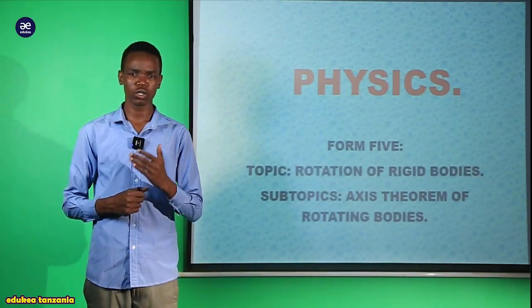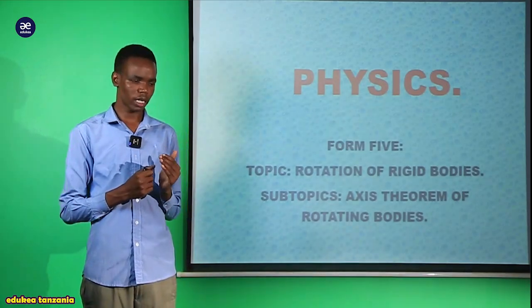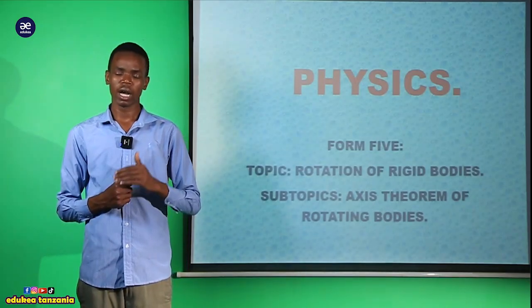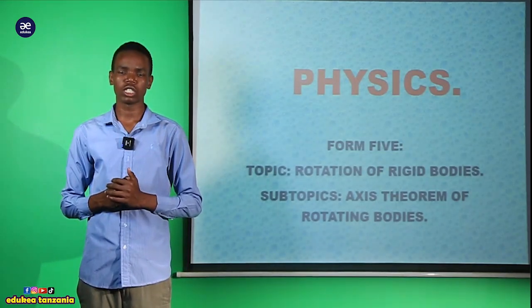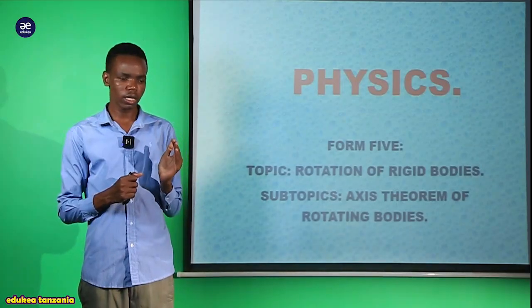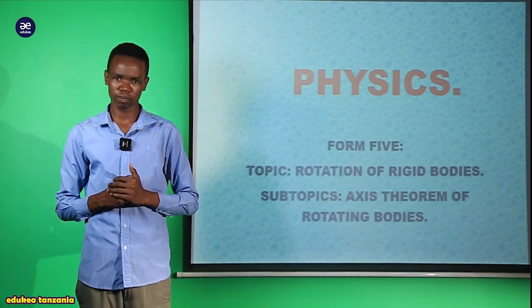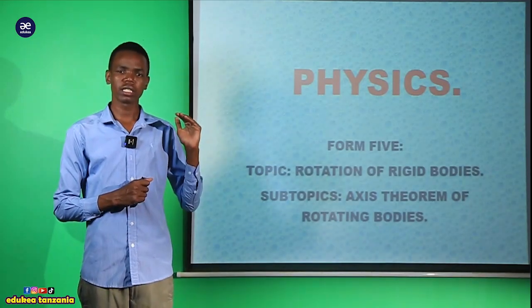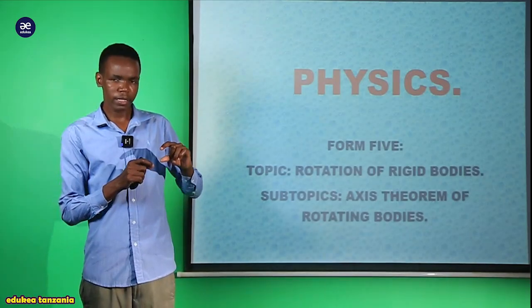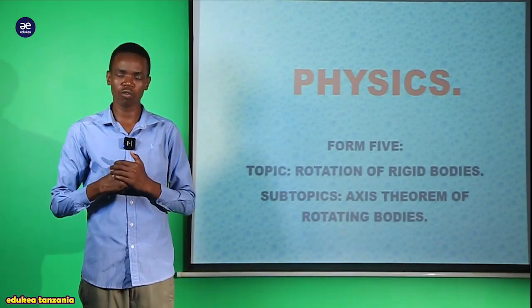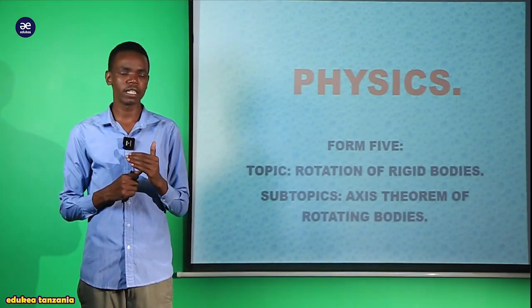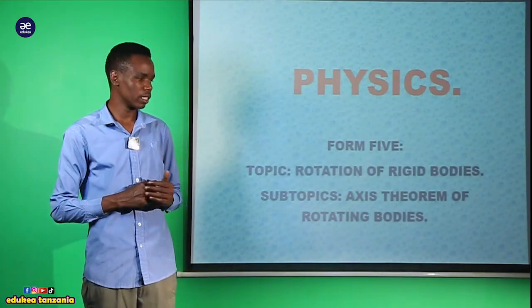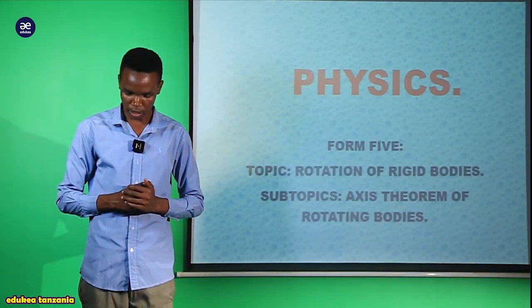There are some conceptual questions you will interact with, which is why we say that the moment of inertia of the solid cylinder must be less than the moment of inertia of the hollow cylinder. The reason is their mass distributions. The mass distribution of the solid cylinder is closer to the axis of rotation. That is why it produces a moment of inertia which is less than the moment of inertia of the hollow cylinder.